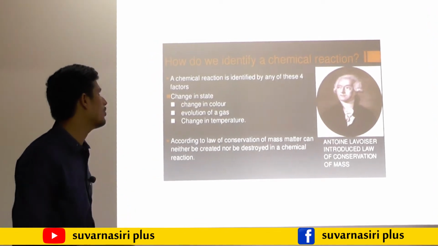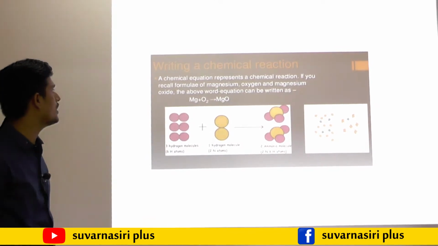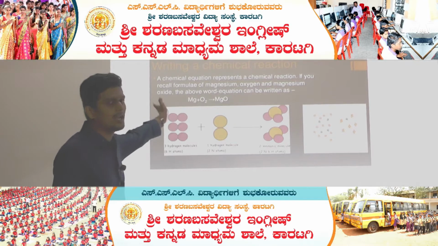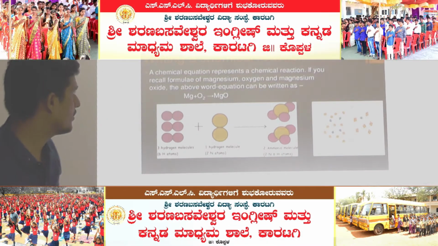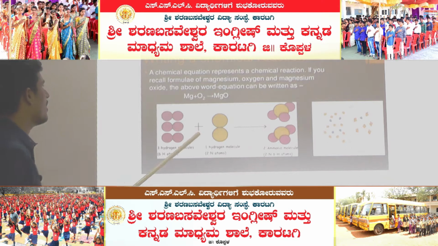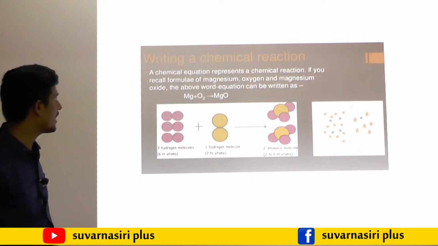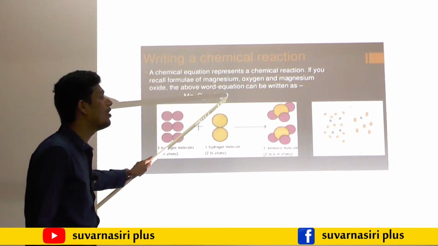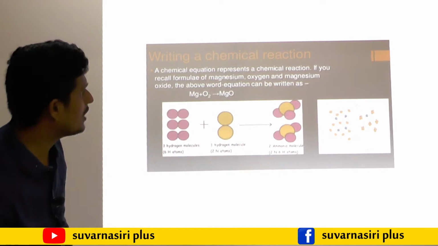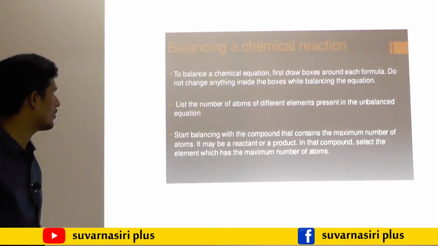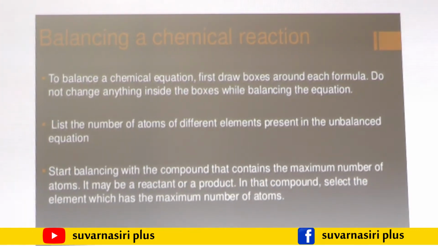For that reason, I am going to explain one example of chemical reactions. Magnesium reacts with oxygen and forms magnesium oxide, but it is not balanced. Why? Because here 2 oxygens are there, here only 1 is there. So, taking one example in the early stage, we are going to explain how to balance the equation.